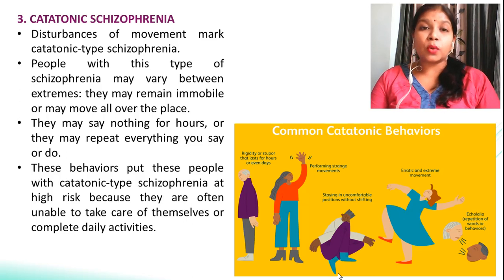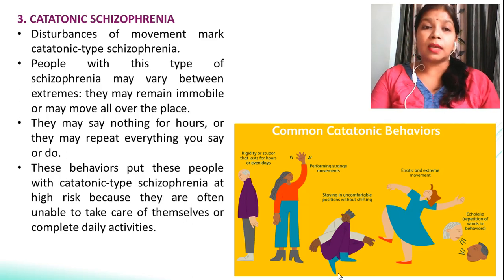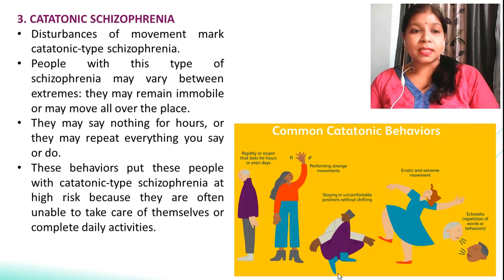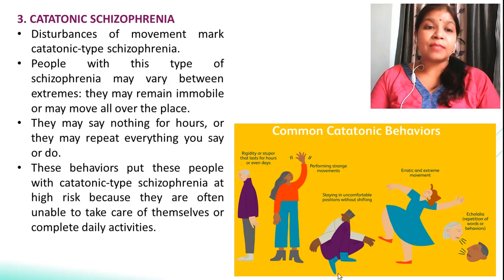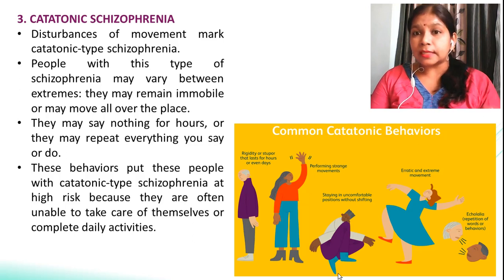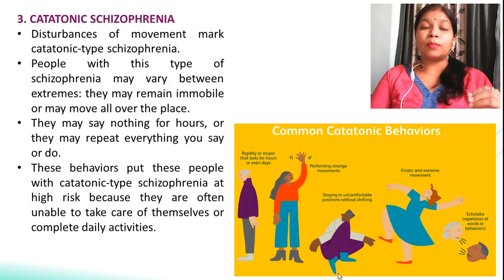There are episodic periods between the immobility and doing excessive work. They may say nothing for hours, or they may be doing things for long hours also. These behaviors put people with catatonic type schizophrenia at high risk, because they often are unable to take care of themselves, or don't understand what they are doing. So people with catatonic schizophrenia are at a higher risk of losing their life.